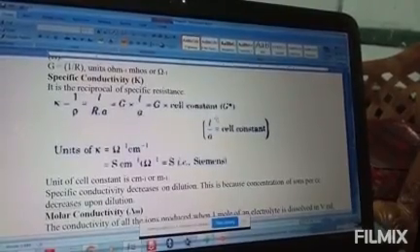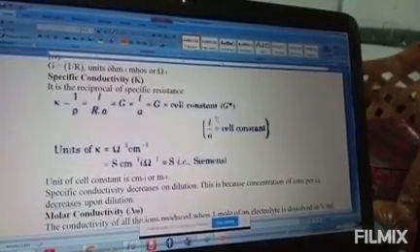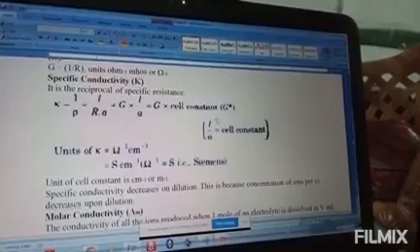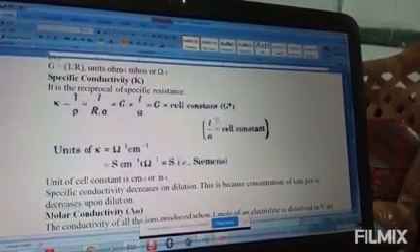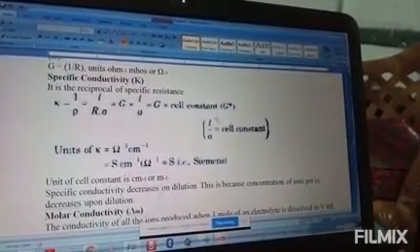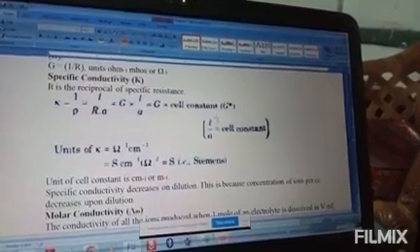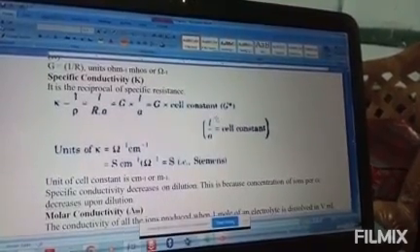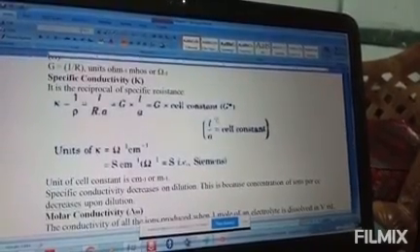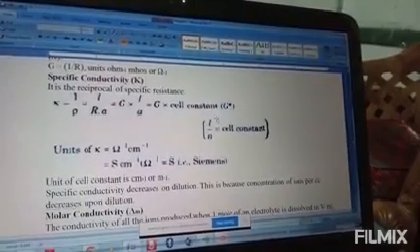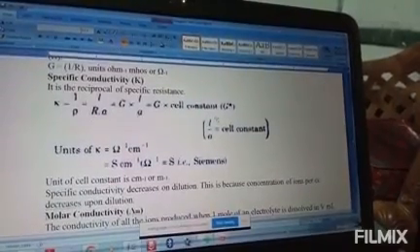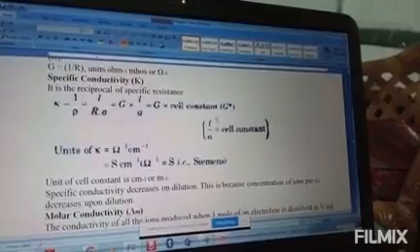The first problem is passing direct current, that means DC. If you pass DC, then the composition of the solution changes. Clear? So we cannot pass direct current to the solution to measure the conductivity. What we need to do is apply AC, not DC. Another difficulty is that a solution cannot be connected to the bridge directly, meaning you cannot join the solution with the wire. These two difficulties arise. In order to solve this, we need to use a conductivity cell.